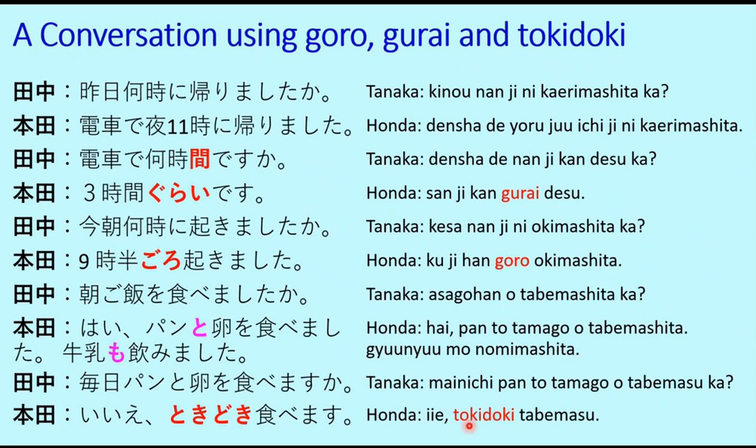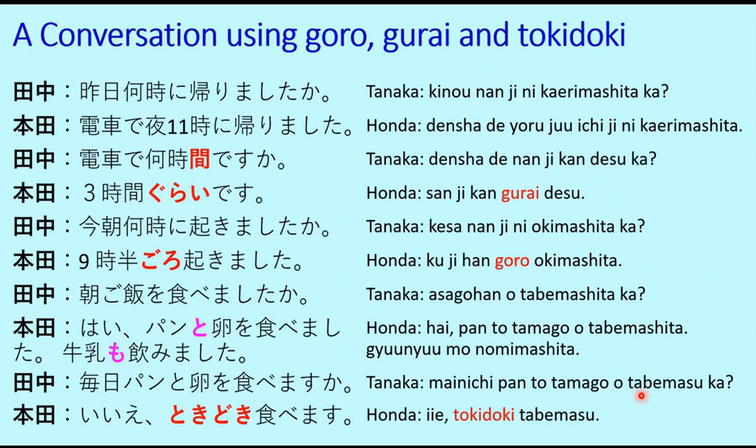Then Tanaka-san says, Mainichi pan to tamago tabemasu ka? Now this question is, do you eat bread and eggs daily? This is Tanaka-san's next question. Now you see here, everything was in past tense. Kairimashita, okimashita, tabemashita, nomimashita. But now the question changes to present tense or future tense, tabemasu ka, because the question is, do you eat bread and eggs daily?